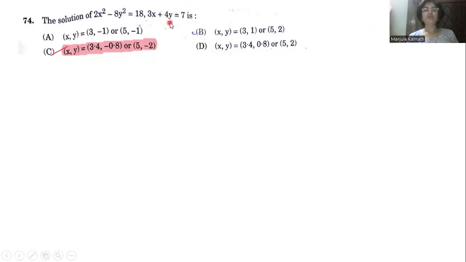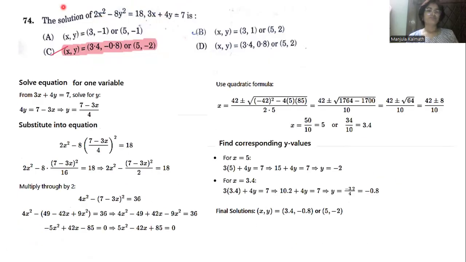Whatever x or y value we find, we have to substitute it in this equation and simplify. Here we have 3x + 4y = 7. Either this term or this one will be considered, a simple term, so that we can find the x and y values easily.